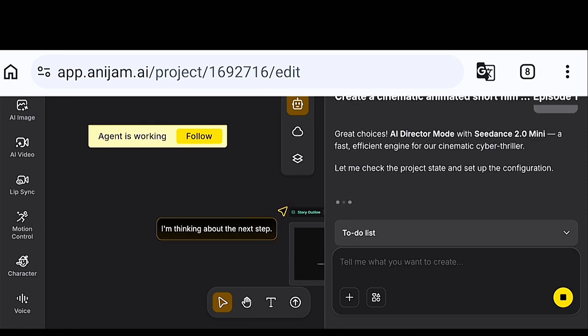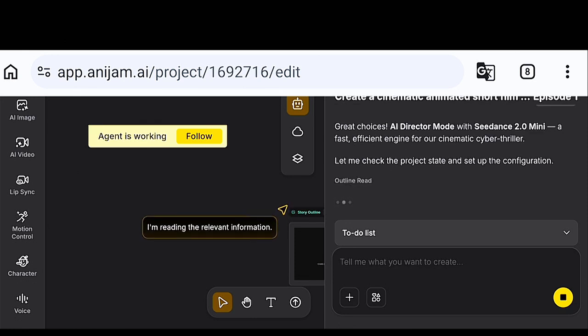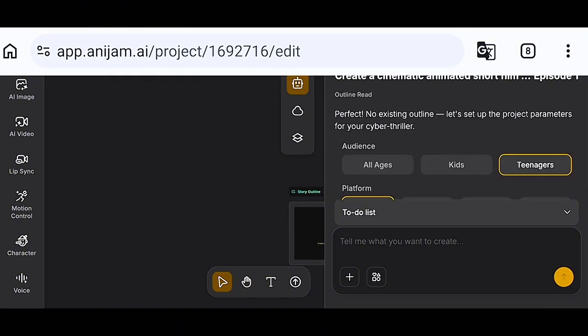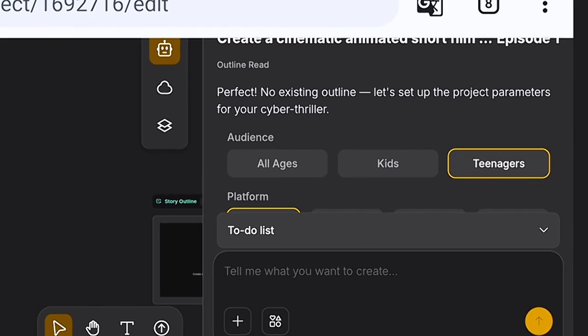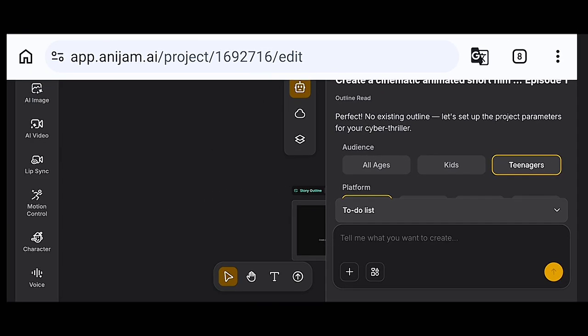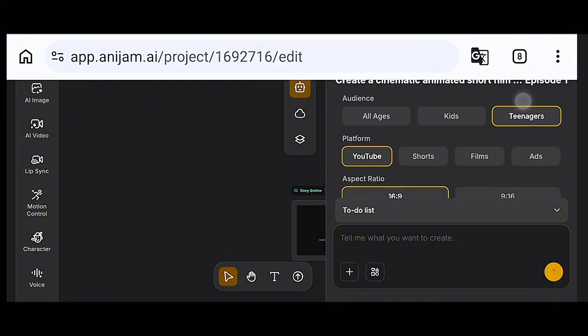So this is basically how I was able to generate this video without even having to generate pictures first and then animating and then editing and all of that. So guys, after that, the AI goes on to ask you for your project parameters, like for the audience, for the platform you want. So now it's asking me if I want it for teenagers. I'll just say for all ages. I want everybody to be able to watch it.